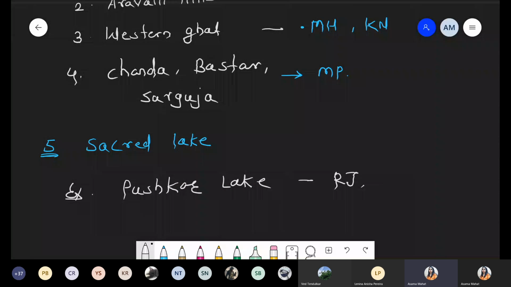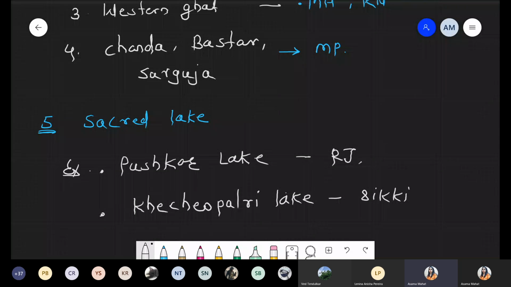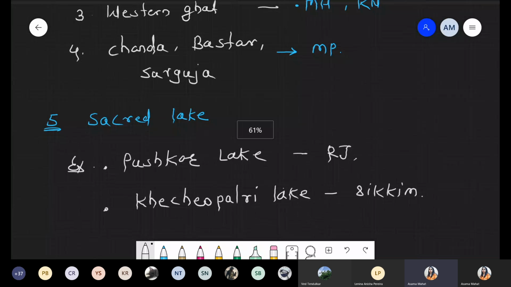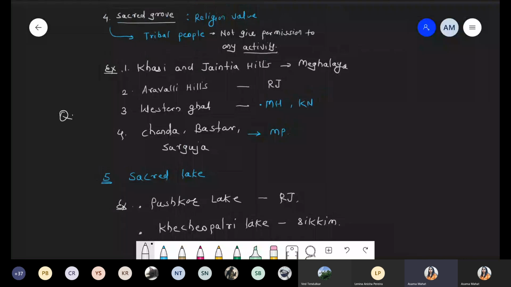Now one more example we have is from Sikkim, that is Khecheopalri Lake, and this lake is present in Sikkim. These are some examples with respect to sacred lakes. So just check if any point is missing, because every point is important. One question can come from this point.